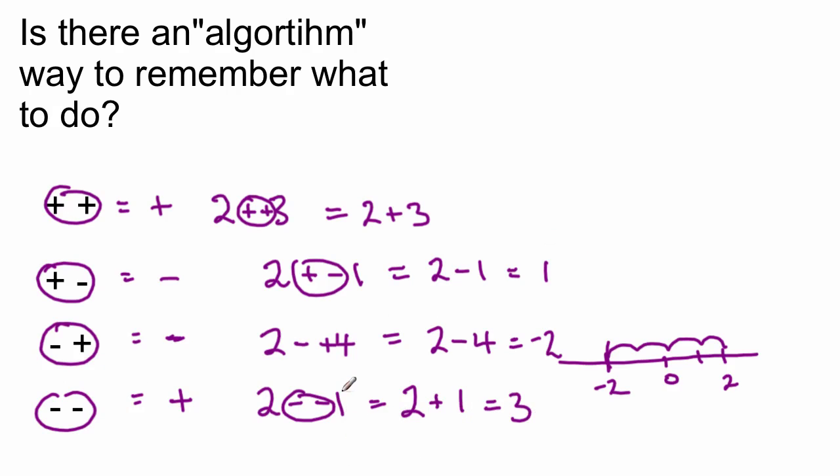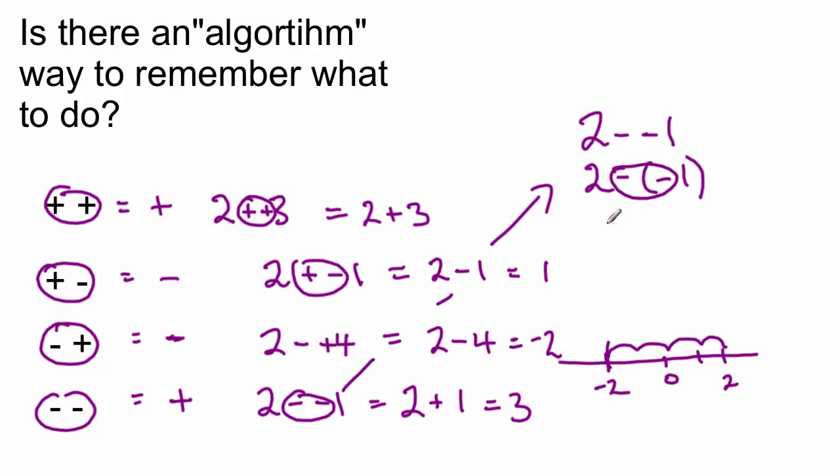Now, just talking about this one here for a minute, that looks very confusing, and it actually looks like this. When we often write it down, we actually put the second one in a bracket, so it's 2 minus, if you like, debt of minus 1. So we put a bracket there to separate them, but still those two minuses together become a plus. 2 plus 1. Now we need to practice those rules. Look, 2 pluses become a plus, 2 minuses become a plus, and when the signs are opposite, they're replaced with a negative in both cases. It's a good way to learn it.